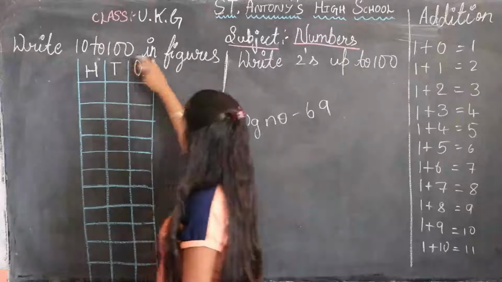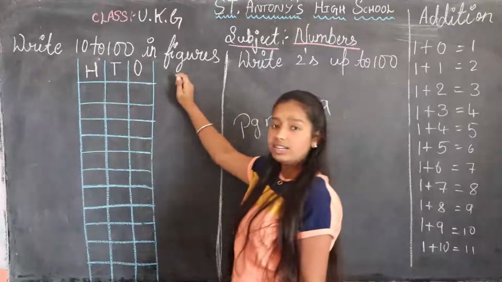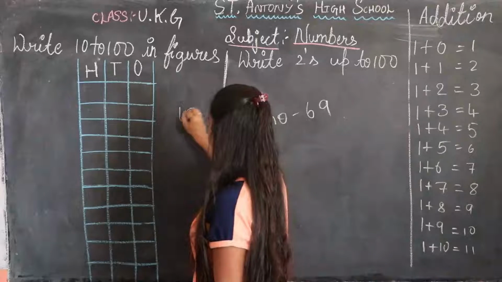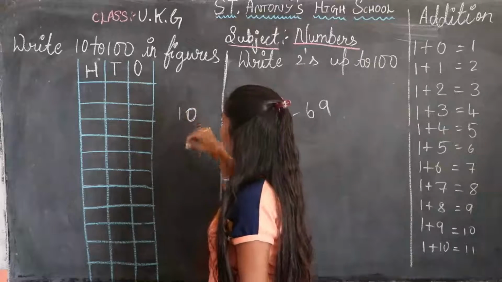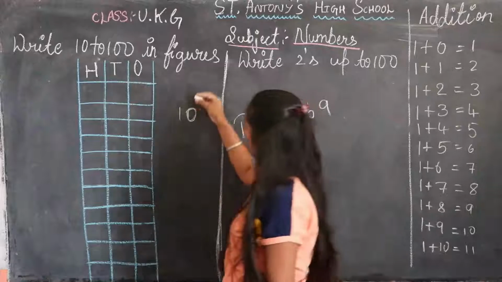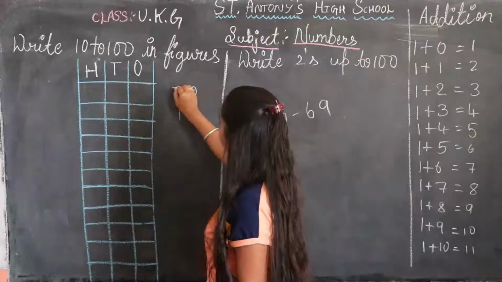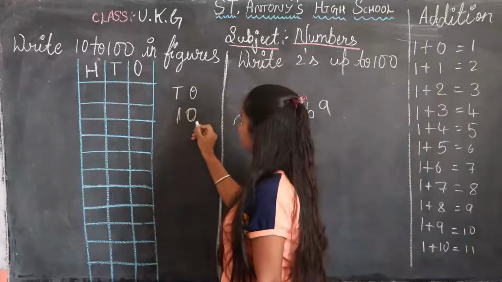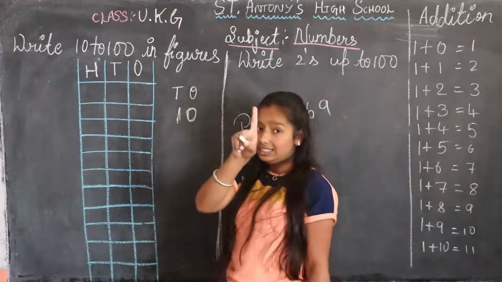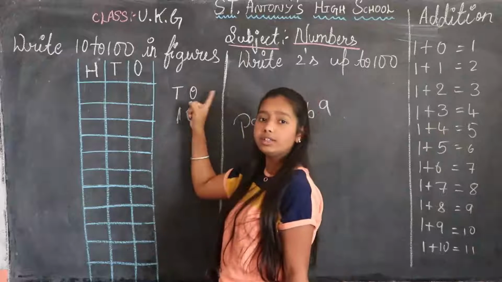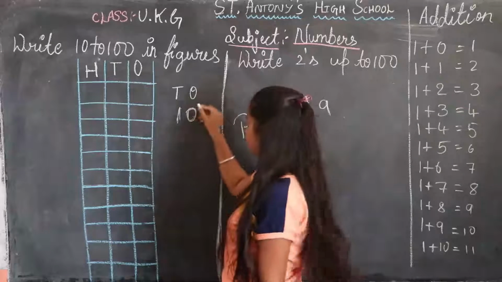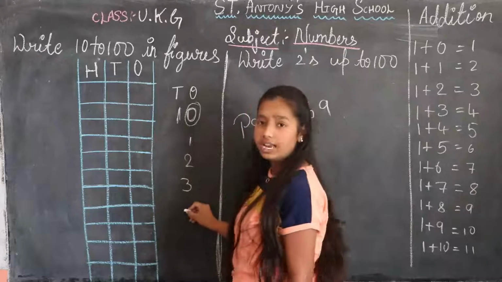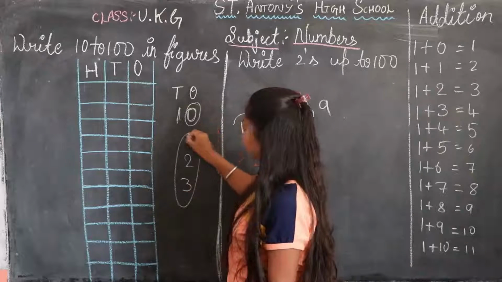Write 10 to 100 in figures. They are given: write 10 to 100 in figures, okay? I write 10 here, children. This 0 is in the ones place and this is in the tens place. How come? I will tell you. A one-digit number we call ones. This is a one-digit number. 1, 2, 3, like this. This is all one-digit numbers.